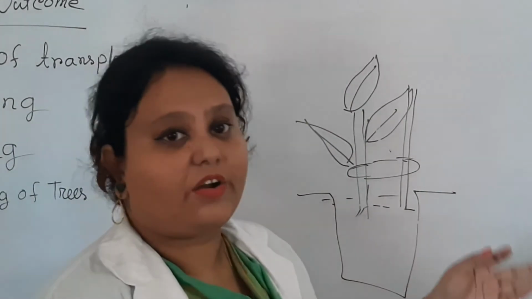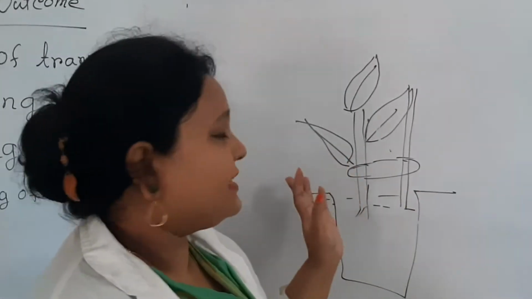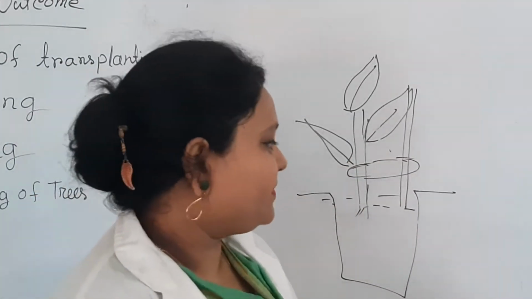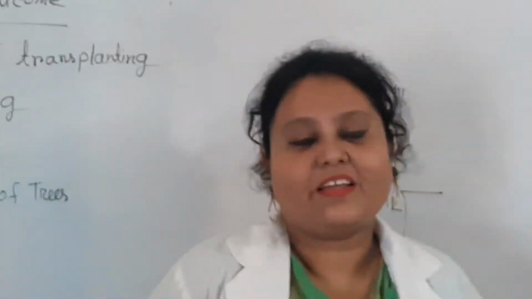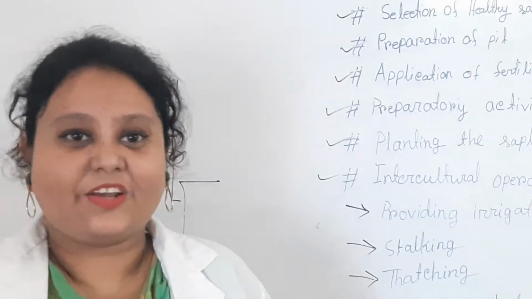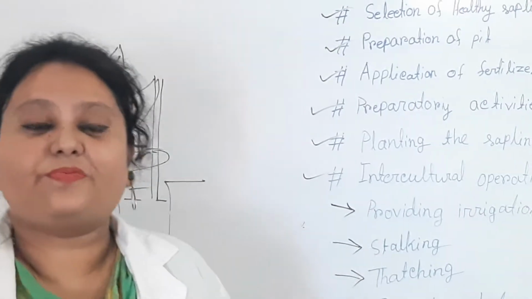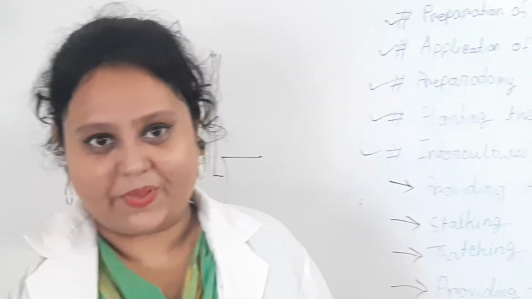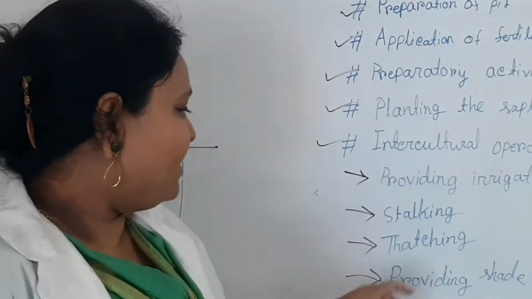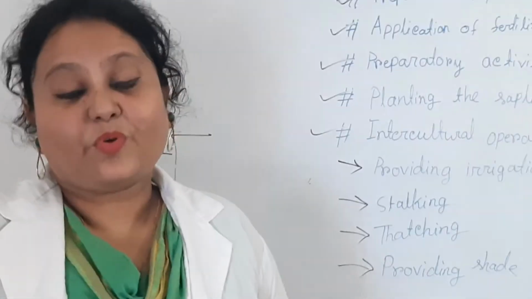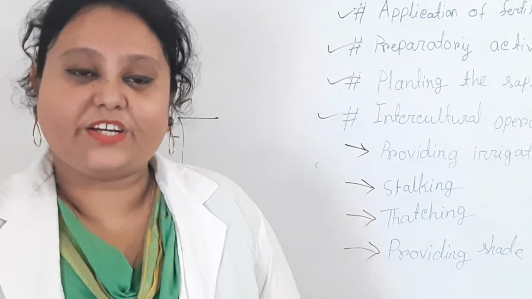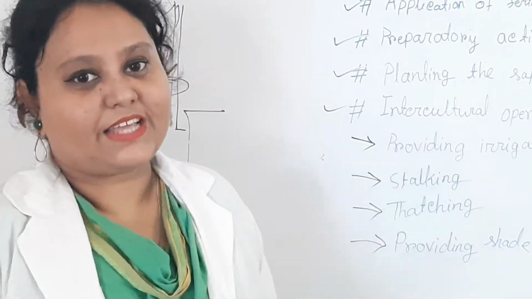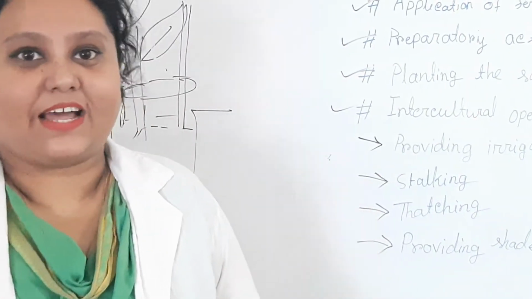If wind or rain comes, the stem will not wilt. Then the thatching. Thatching is required to protect the plant from goats or any other animals, even humans. And then providing shade. Shade is required to protect the sapling from sunlight.